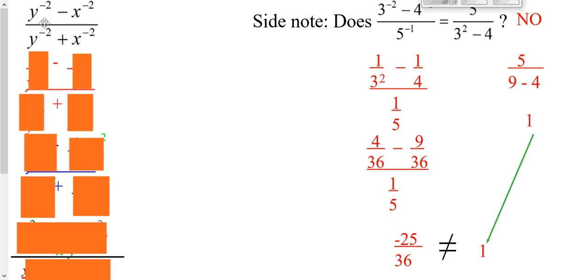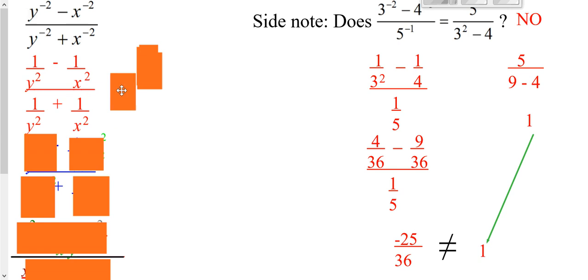So we've got to work this one here out very similarly. This is a negative exponent, so it means 1 over y squared. Negative exponent, so 1 over x squared. Our big fraction bar here, our big fraction bar here. 1 over y squared, negative exponent, 1 over an x squared.